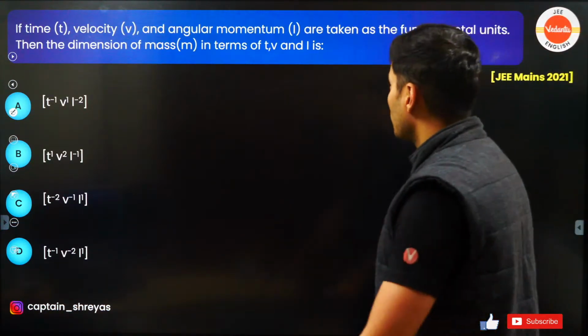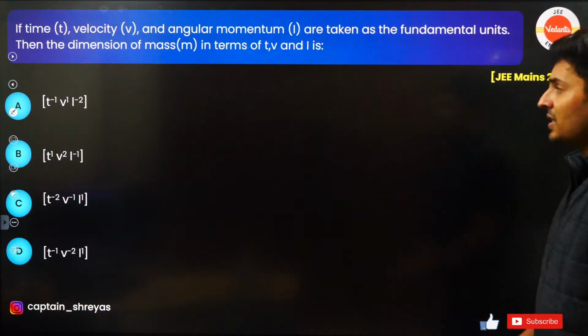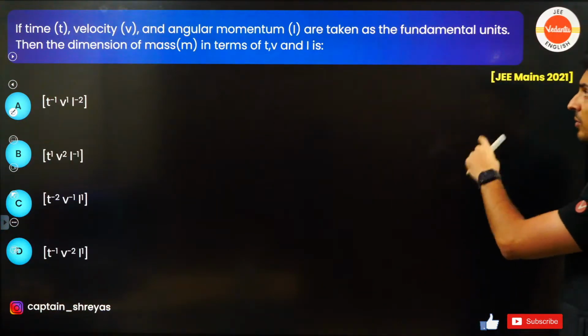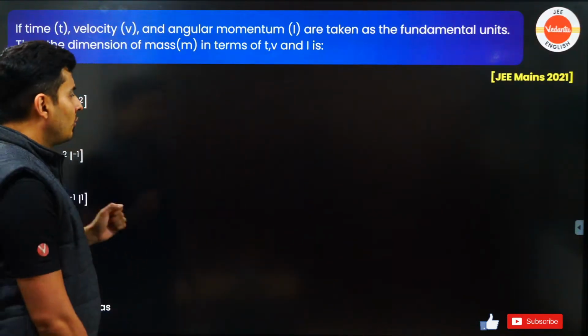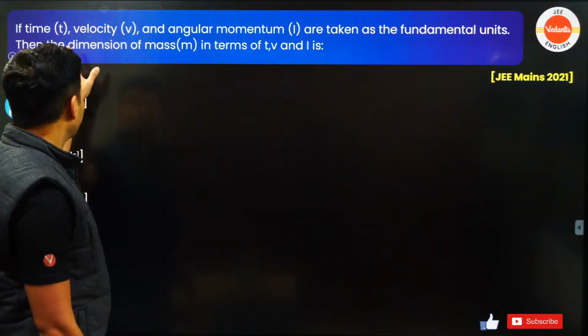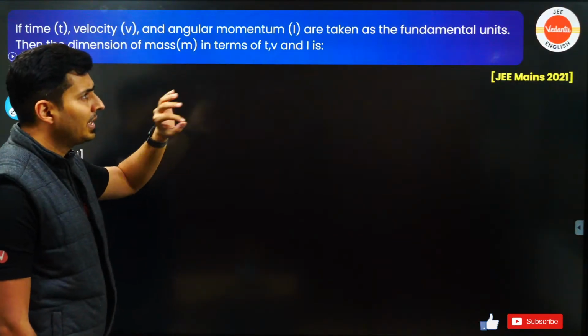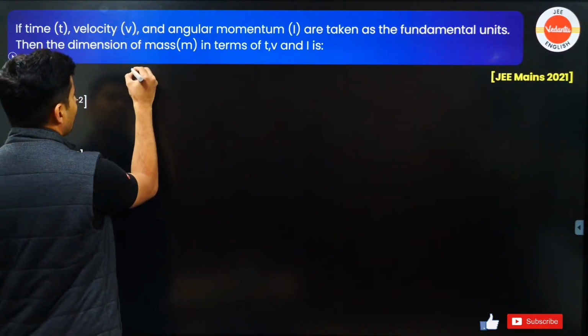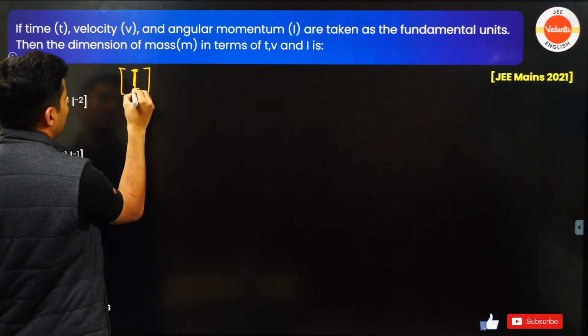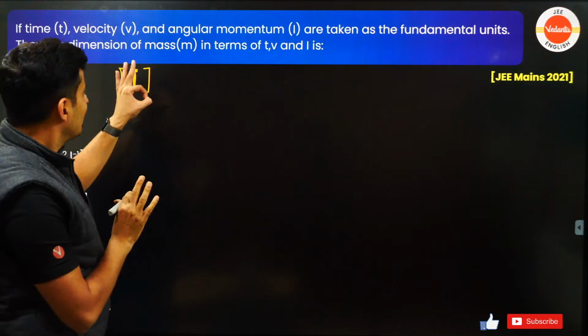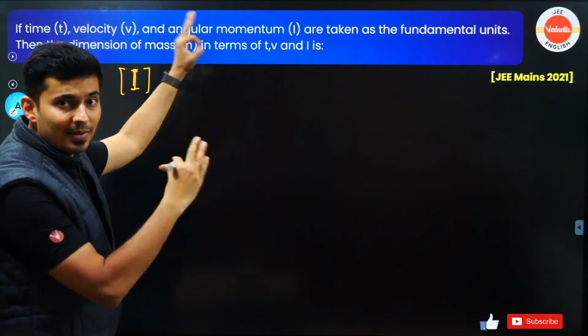Time, velocity and angular momentum are taken as the fundamental units. Then the dimensions of mass in terms of time, velocity and angular momentum are, let's try to figure this out. This was a previous year question. Time, speed and angular momentum are taken as fundamental units. What's the unit of angular momentum? I'm just using the symbol I, just so that I do not confuse it with L, which is length.